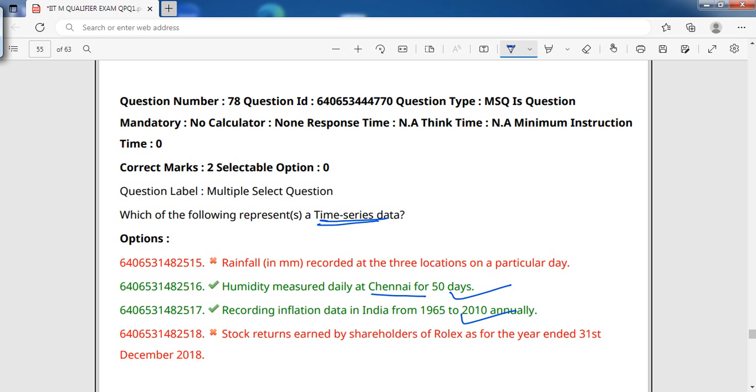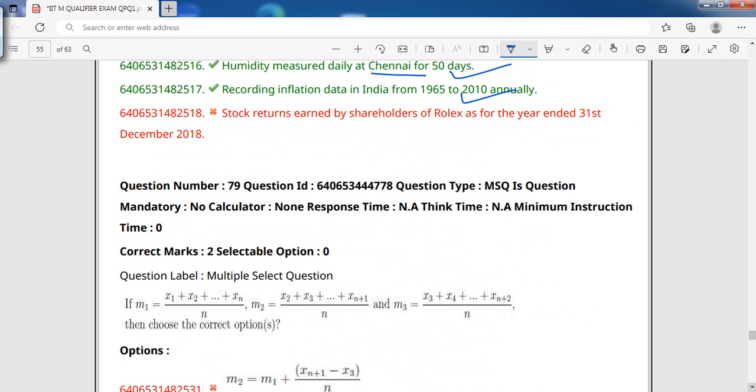Stock returns earned by shareholders of Rolex for the year ended 31st December 2018. It depends. Shareholders are not unique, they vary all the time. So we will not go with that. The next question.